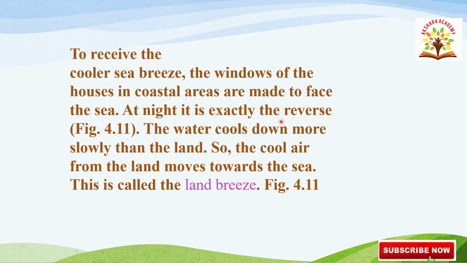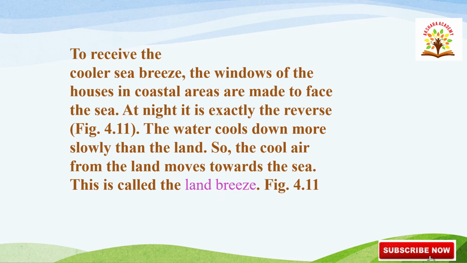At night it is exactly the reverse. The figure shows that during the daytime a sea breeze occurs, and during night time a land breeze occurs. The water cools down more slowly than the land. So, the cooler air from the land moves towards the sea. This is called the land breeze.